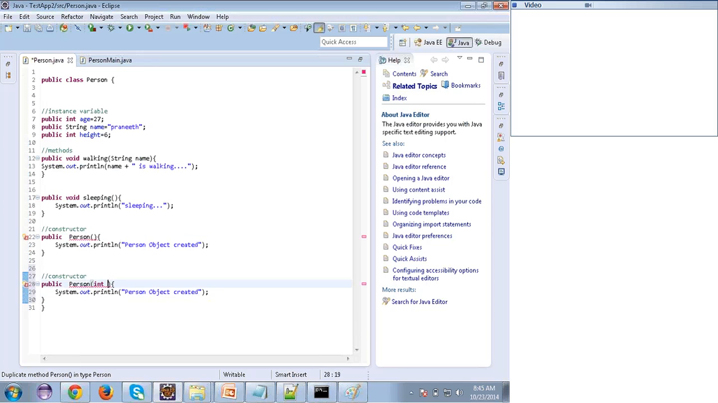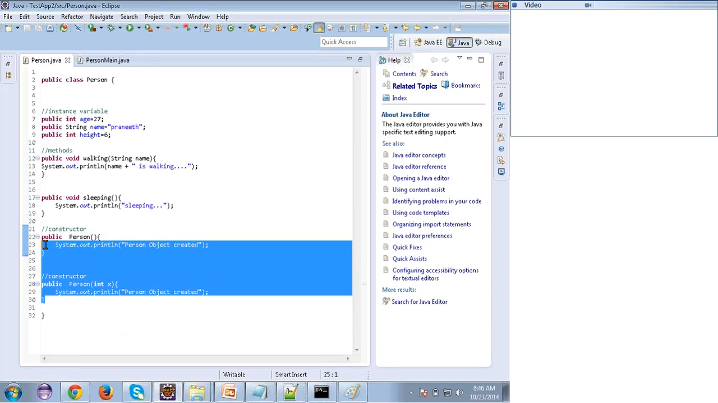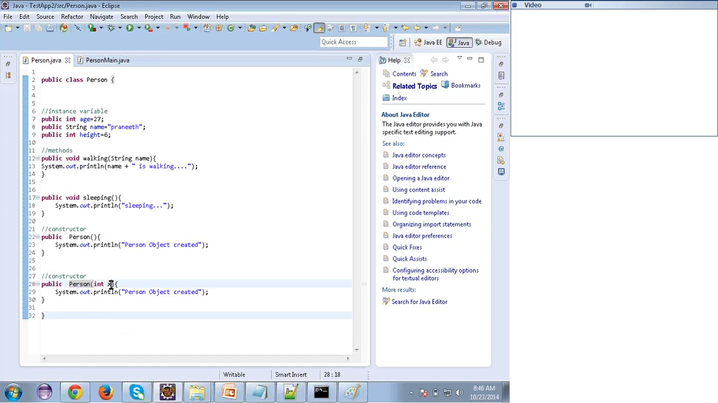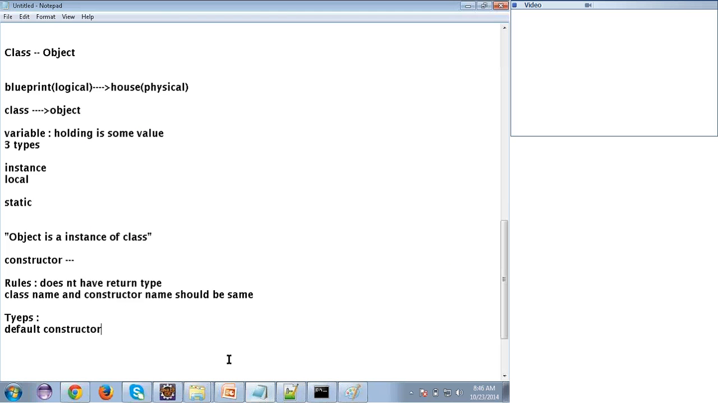So I'll write one more thing: int x. So this is also a constructor, right? See, this name and the class name are the same, and this is also not returning anything. So these two are constructors, but what is the difference? This one is taking some input values, so this is called the parameterized constructor. Clear? So we have two types of constructor.